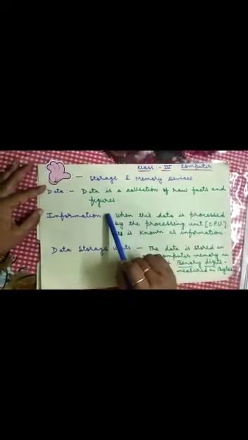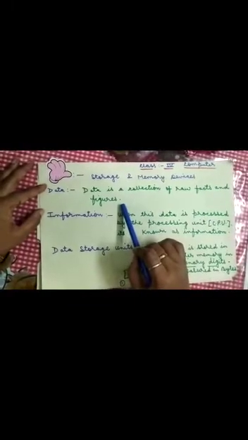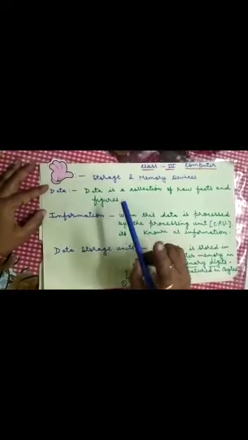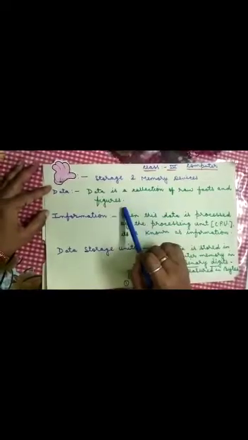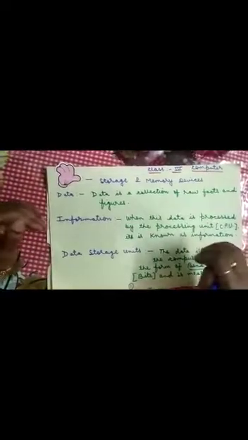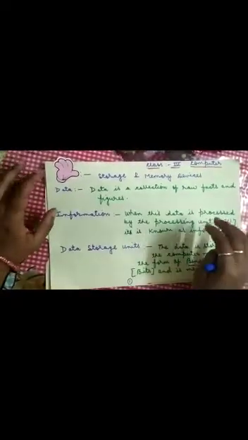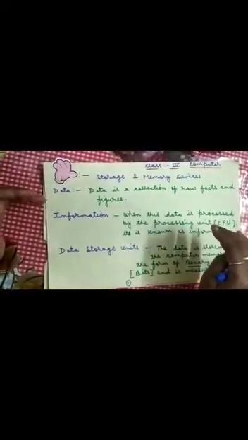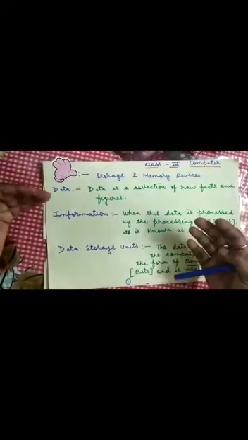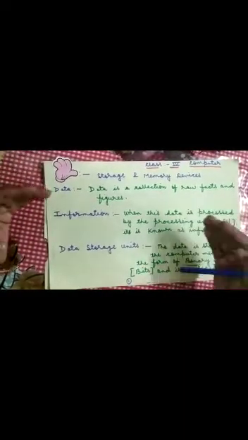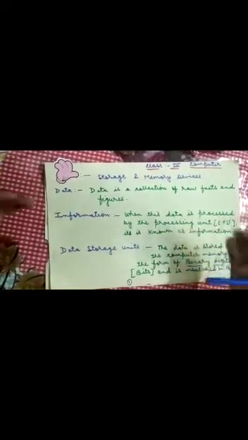Data is a collection of raw facts and figures. Once again I am telling you, data is a collection of raw facts and figures. Clear? Yes children, whatever I am entering in the computer, suppose you enter your roll number, address, phone number, this is the data. So whatever you are entering in your computer, this is called data.